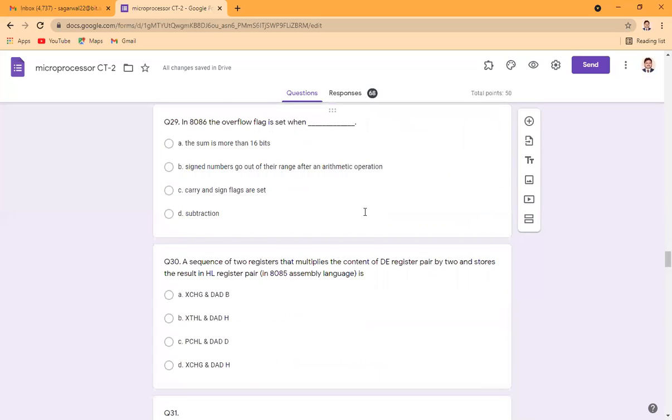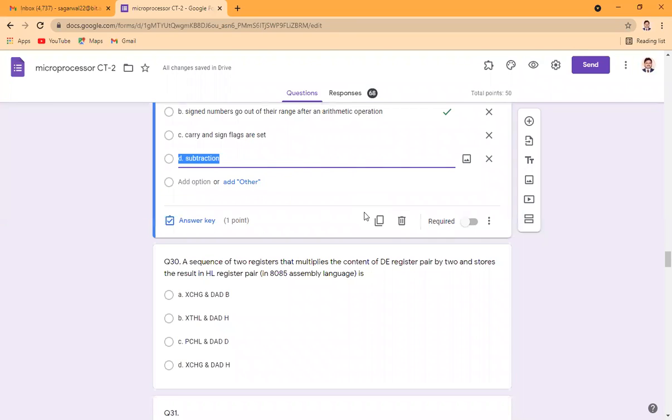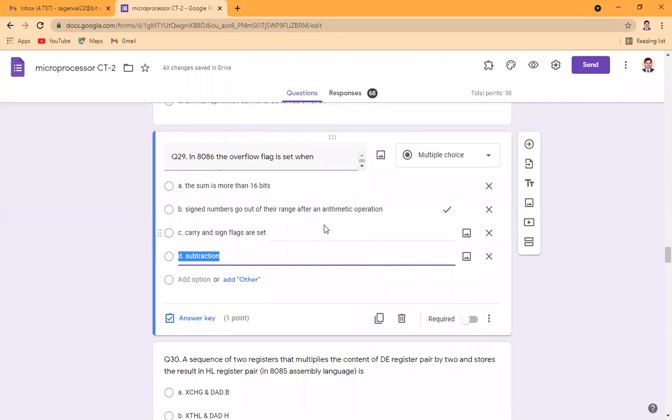In 8086, the overflow flag is set when? I have already told you that it is not applicable if the sum is more than 16 bit, because whenever the sum becomes more than 16 bit, the carry flag will represent it.